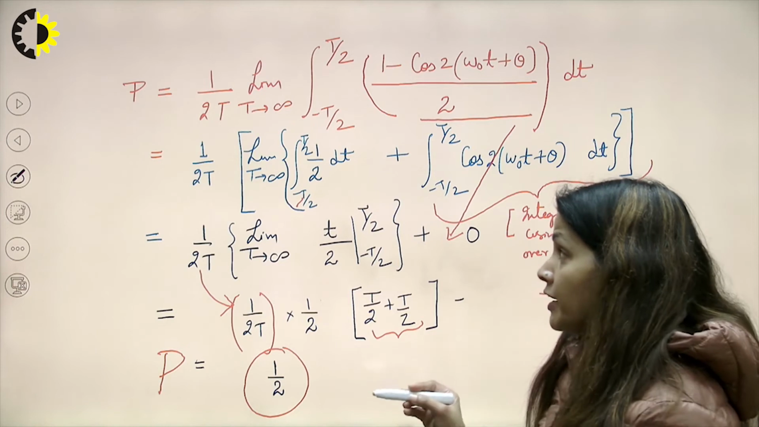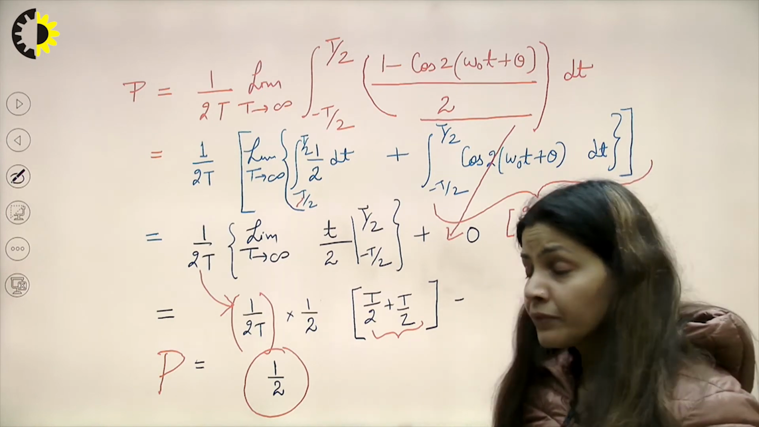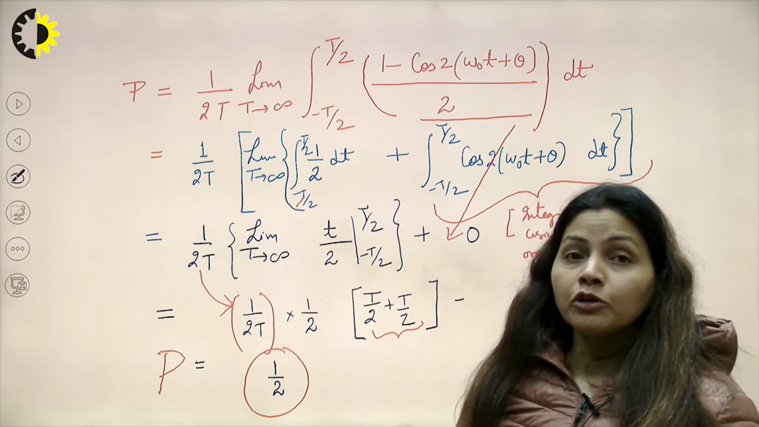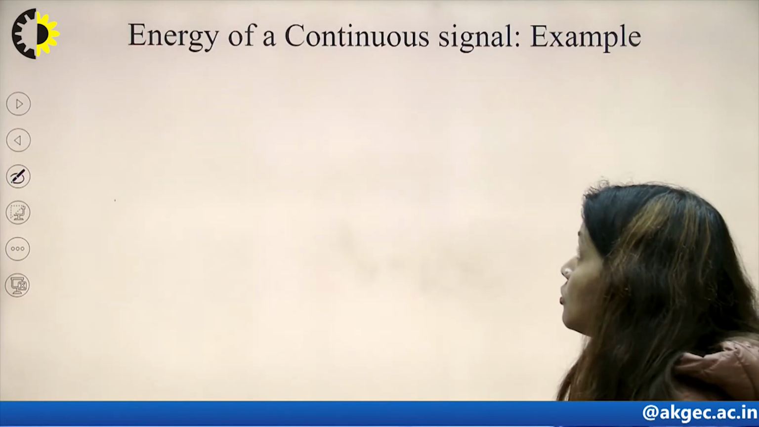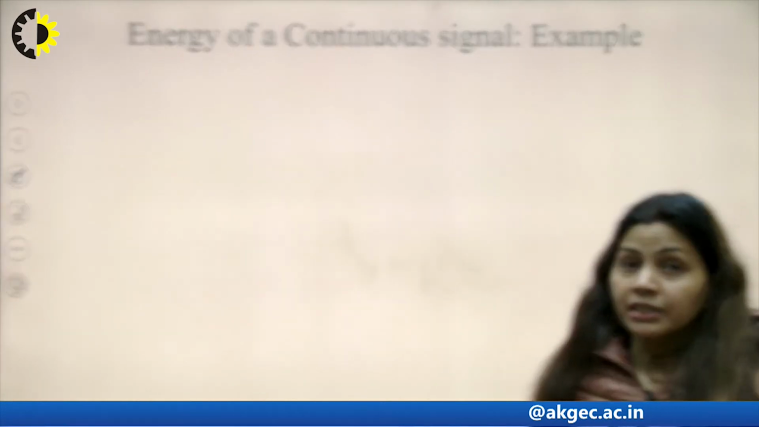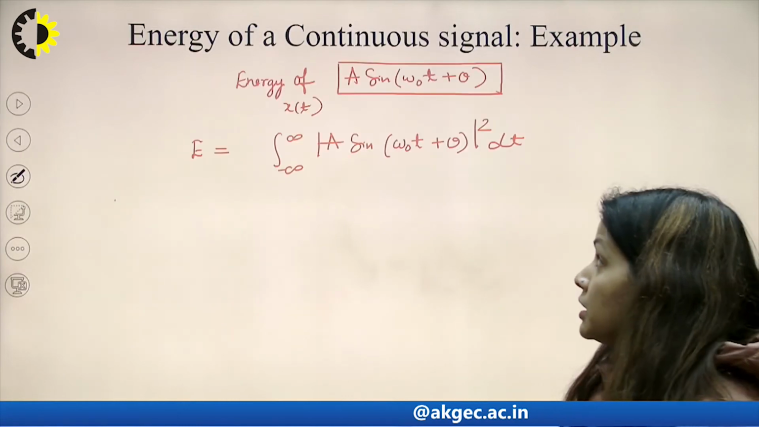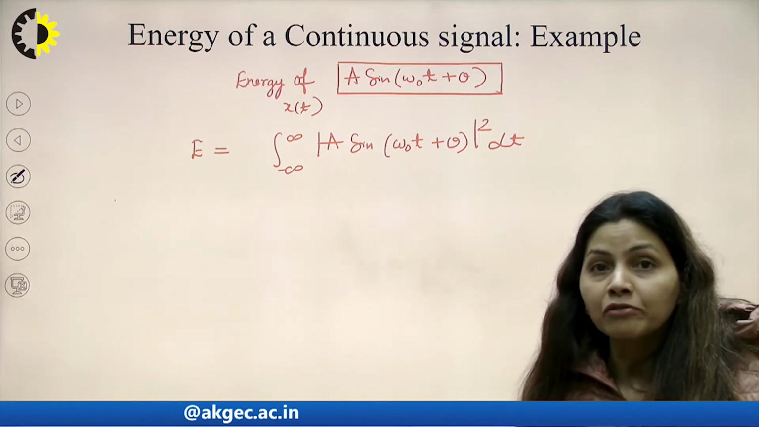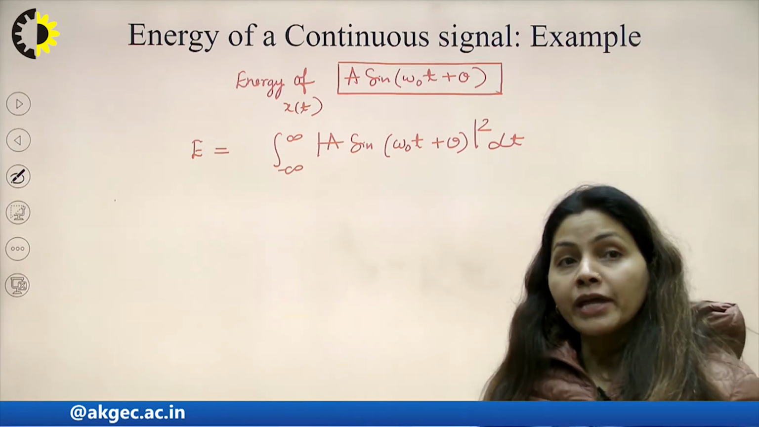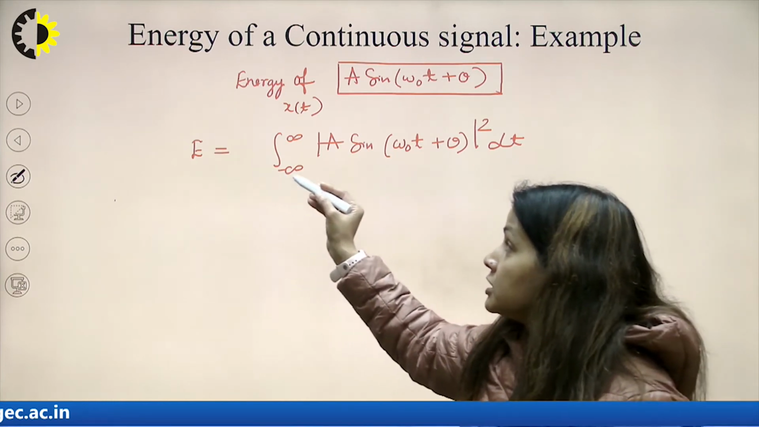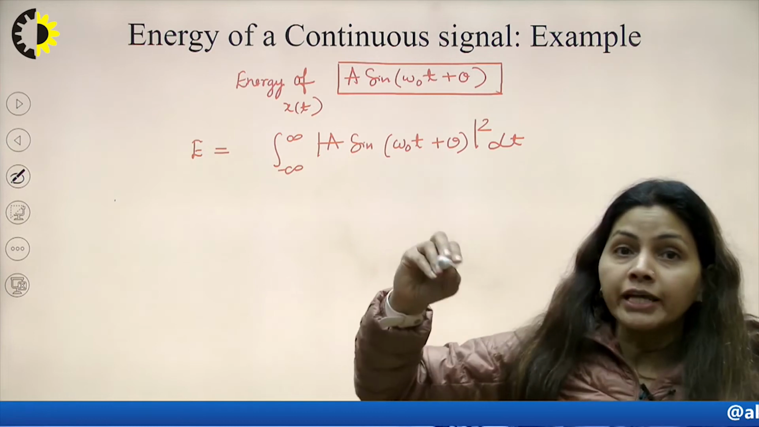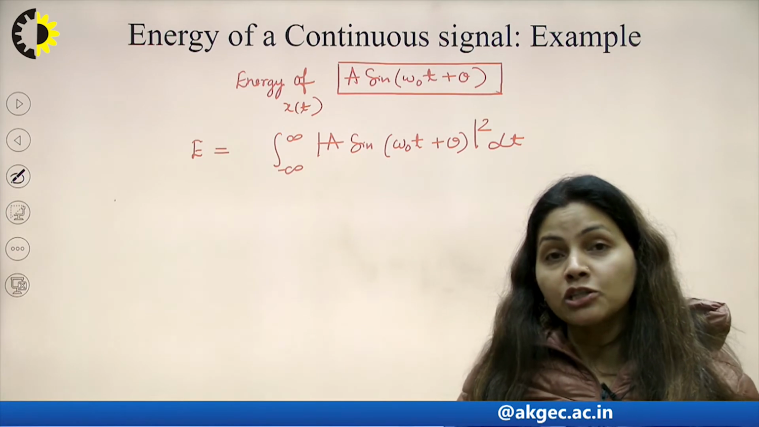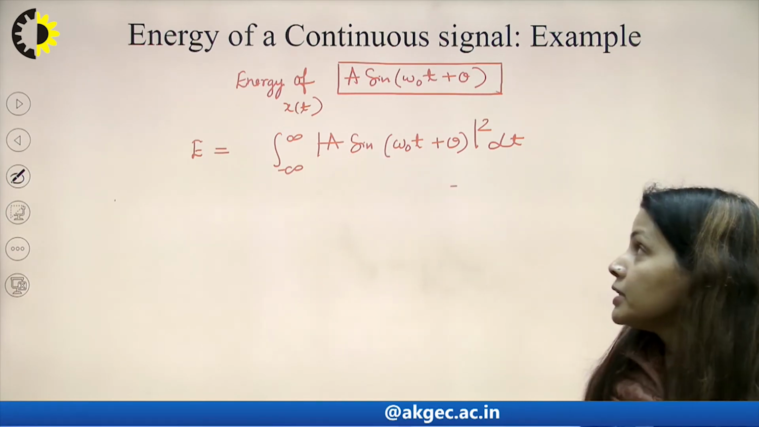So this way we have just applied the formula and calculated the power of the signal. Now coming to the next point, I want to calculate the energy of the given signal. So energy of a given continuous signal, let's say we have the same signal I am taking, that is A sin omega naught t plus theta. Now I want to calculate the energy of this particular signal. So the energy E is minus infinity to infinity, mod of x(t) square dt. That is my formula for calculation of energy. In place of x(t) I will be writing A sin omega naught t plus theta.